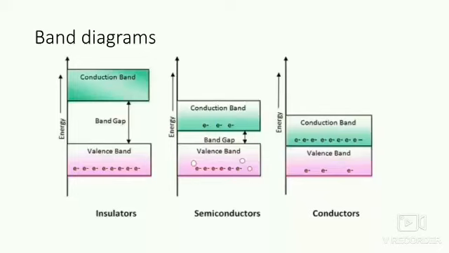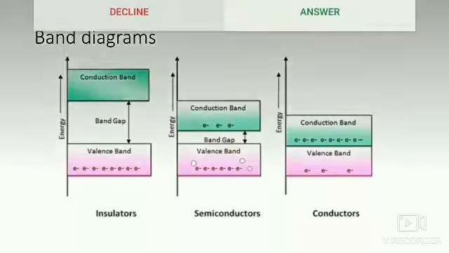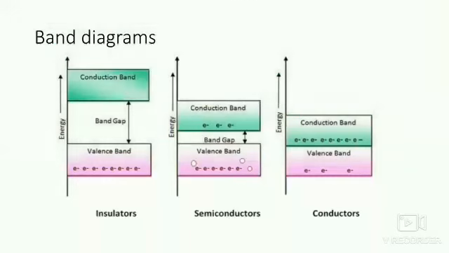In the diagram you can see the valence band consists of electrons. These electrons acquire some energy and reach the conduction band by crossing the band gap. Once an electron jumps to the conduction band from the valence band, a respective number of holes are created in the valence band. You can understand that completely in the semiconductor diagram: 3 electrons in the conduction band and 3 holes in the valence band.